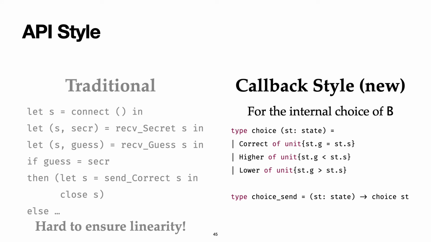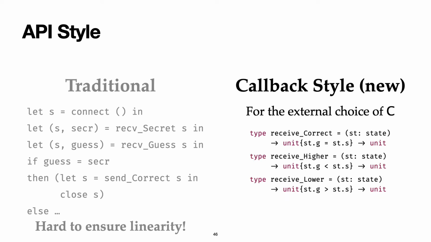In our work, we introduce a new callback style API that guarantees linearity by construction. This is done by generating a number of type signatures for callback functions and requiring developers to implement these callbacks. The callbacks will be executed by the runtime and dispatched according to the progression of the protocol. For instance, for the internal choice of B to decide between sending correct, higher, or lower, we generate this choice send type where a state is provided and a choice is expected. The refinement types ensure that the choice is only entered when the side conditions are satisfied.